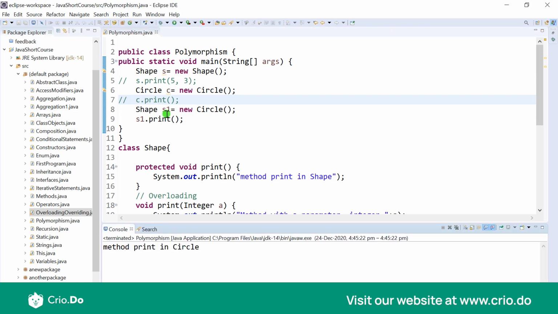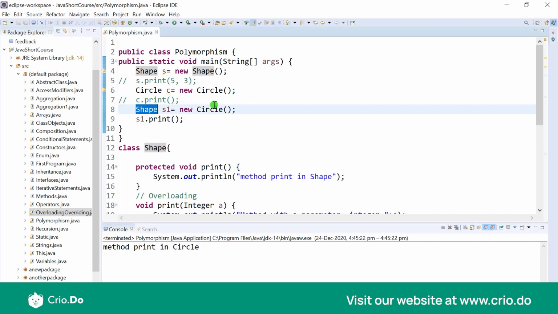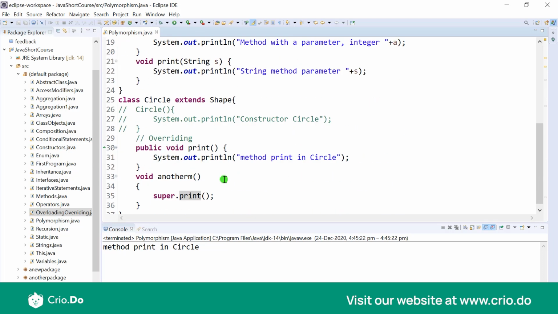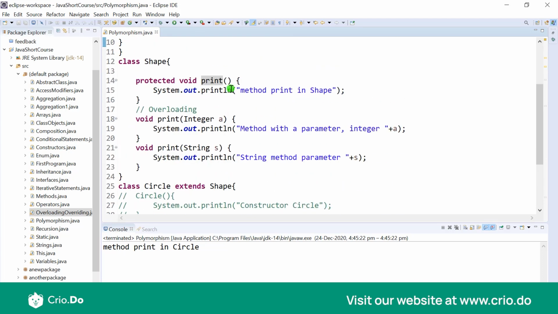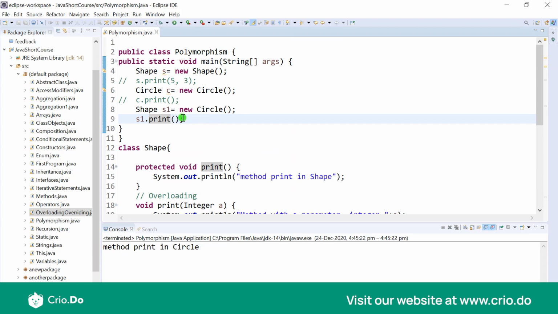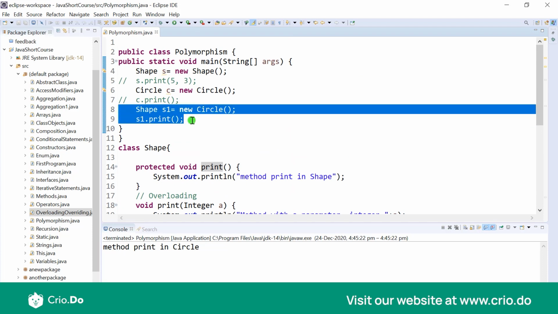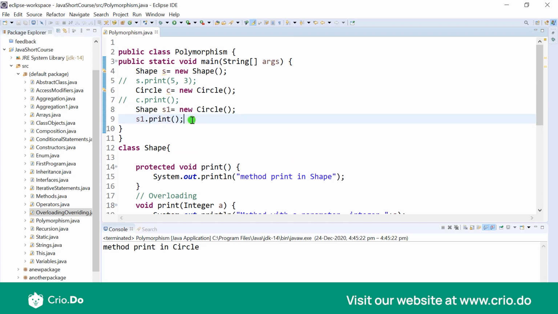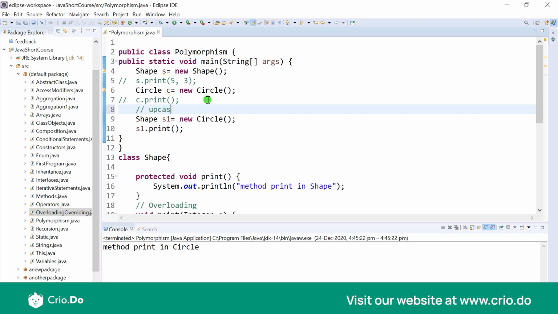So now this would say method print in circle. So can you imagine that this is actually an object of the parent class, but it is initialized using the child class, and that's why it is returning the print method of the child class instead of the parent class. This is a dynamic binding or runtime polymorphism. So now this process of actually casting a child's object to the parent is known as upcasting. So I will just write over here upcasting.